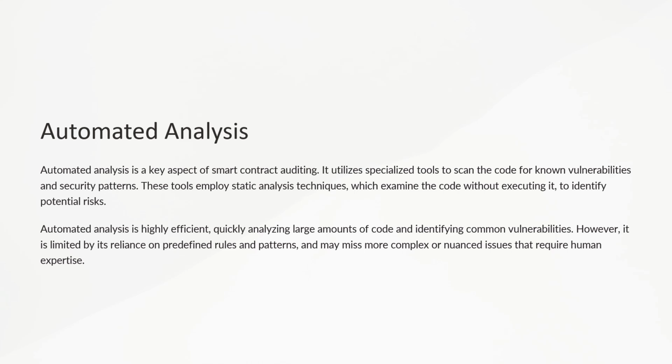Automated analysis employs specialized tools that use static analysis techniques to scan the code for known vulnerabilities and security patterns. These tools run automated tests on the code without actually executing it, which helps in identifying common risks efficiently. While automated analysis is efficient and can quickly analyze large amounts of code, it is constrained by predefined rules and patterns and may miss more nuanced vulnerabilities. Automated analysis tools act like automated security scanners scanning for vulnerabilities in a digital system, quickly flagging common issues for